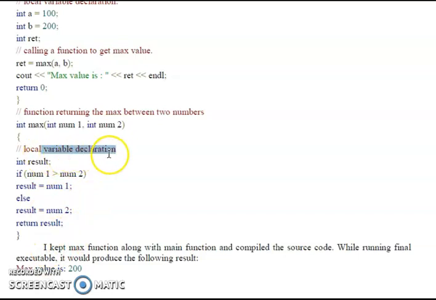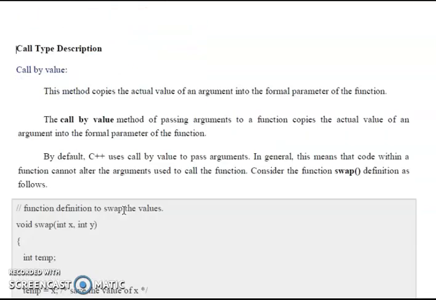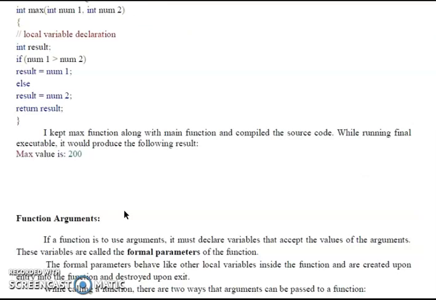Here the local variable declaration int result; if num1, which is 100, is greater than or equal to num2, result equals num1, else result equals num2. Return the result. I kept the max function along with the main function and compiled the source code. While running the final executable, it will produce the following result: 200. What is a function argument?